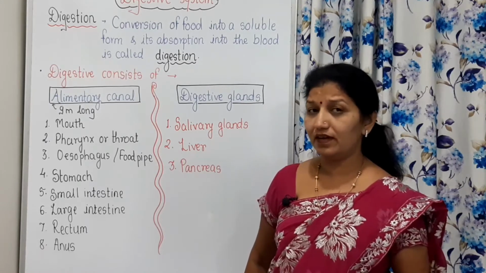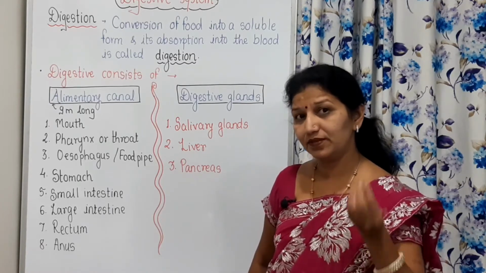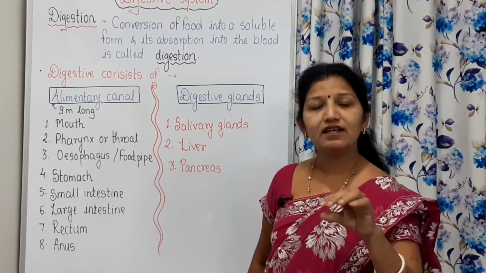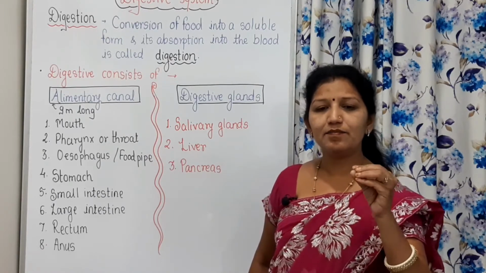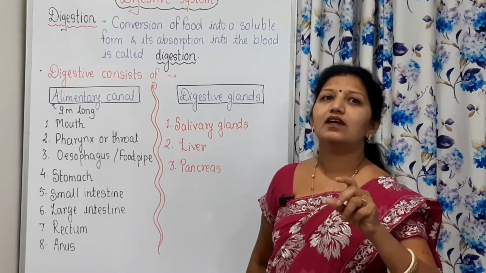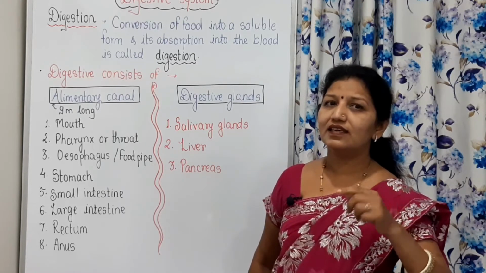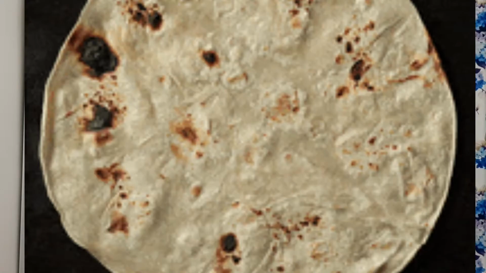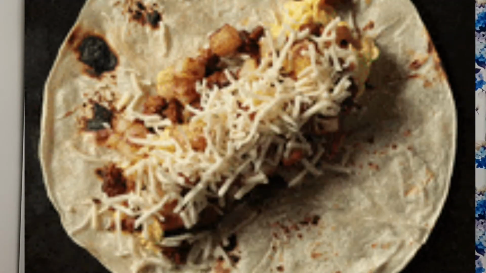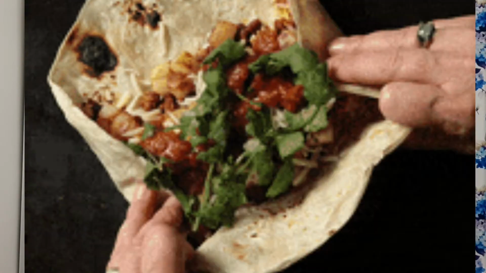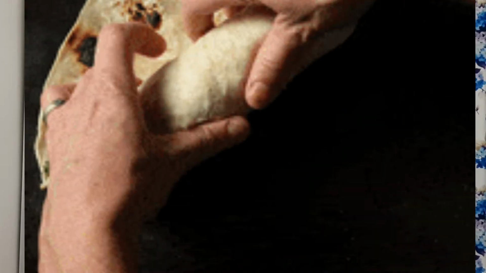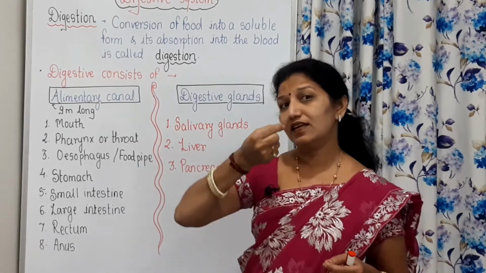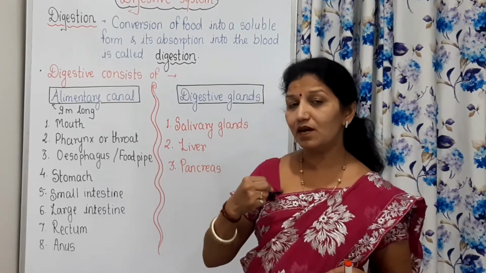This food, if we take it as it is, if we take chapati that has ghee, mixed with chutney, and milk, can it be soluble in the blood?